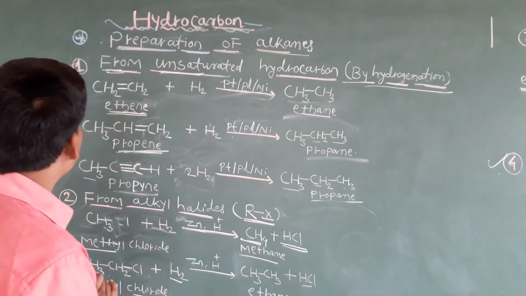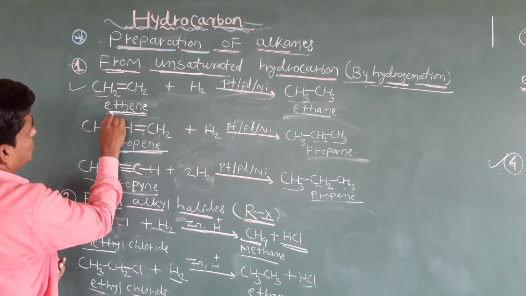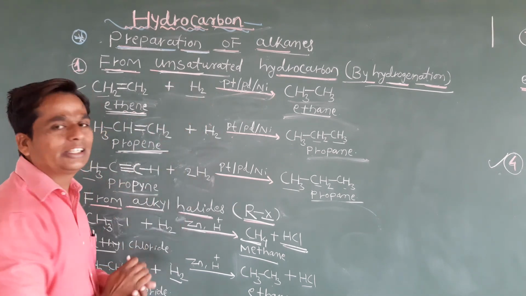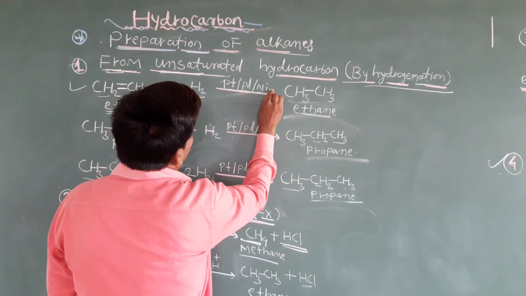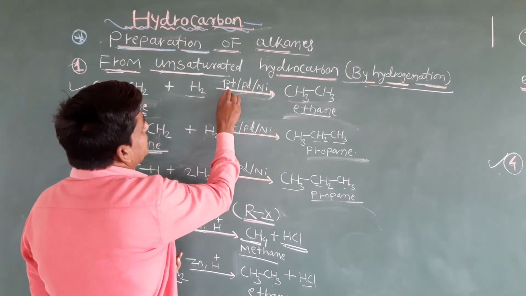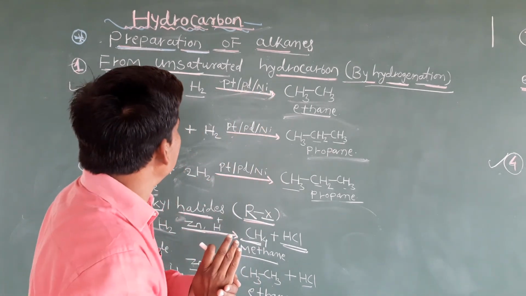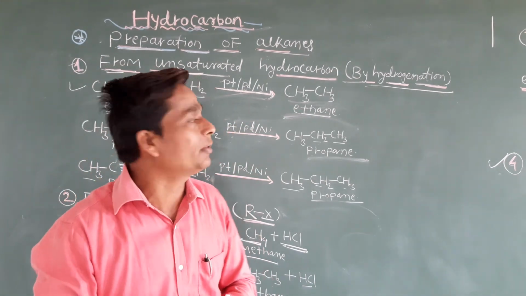See the example here. I have taken the example of ethene, CH2 double bond CH2. This is what? Ethene. Okay, and we add H2. H2 is nothing but dihydrogen. We carry out this reaction in the presence of a catalyst, that is platinum, palladium or nickel. You can use any one catalyst. What is the role of this catalyst? It increases the rate of the chemical reaction.